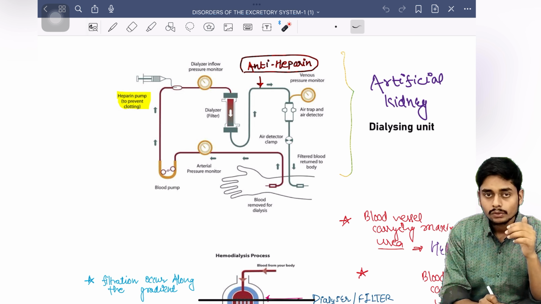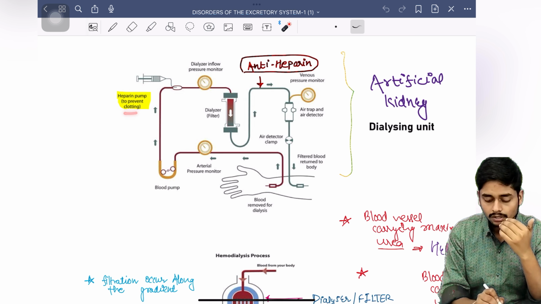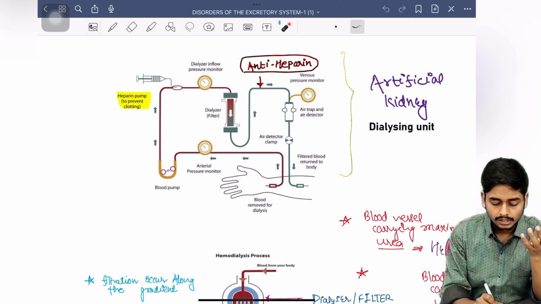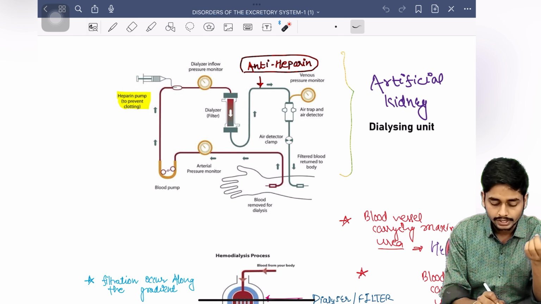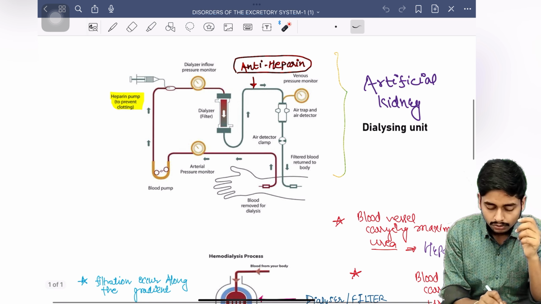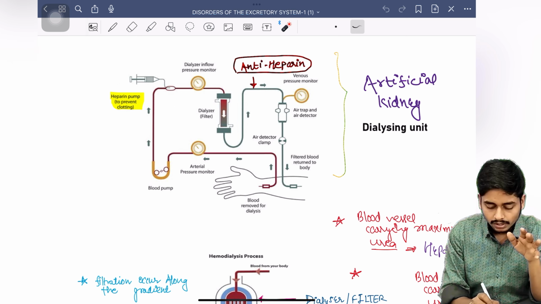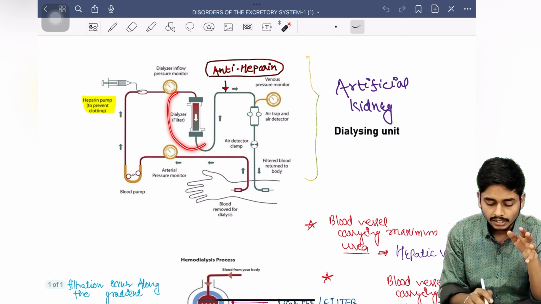Because this blood, as we know, if it comes out of our body, will get coagulated, and we don't want that, so we inject heparin into this blood.